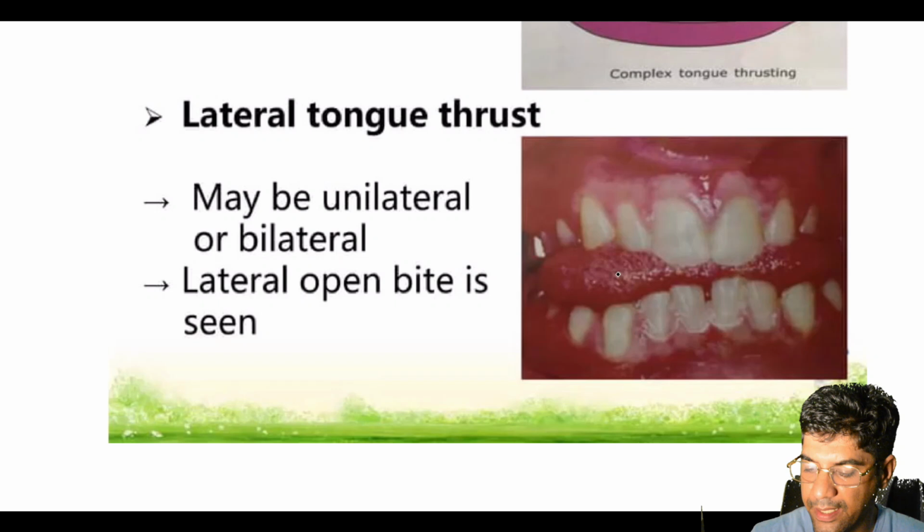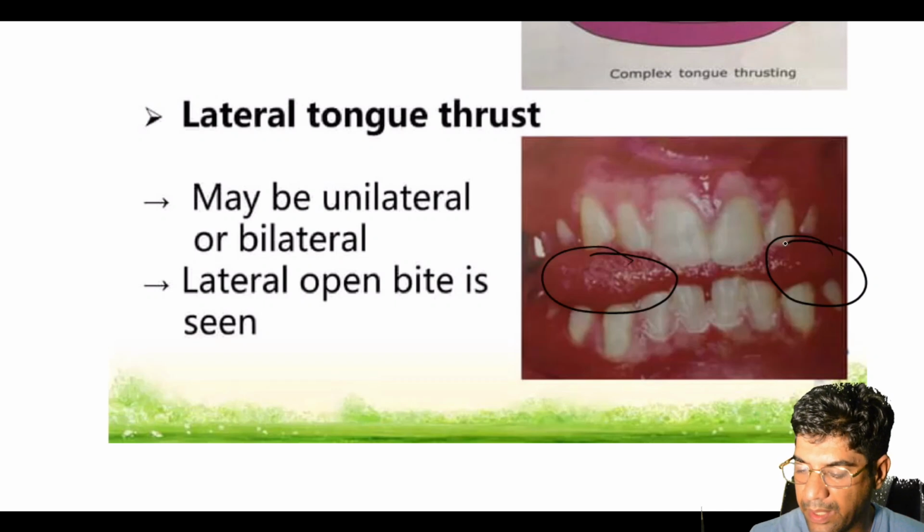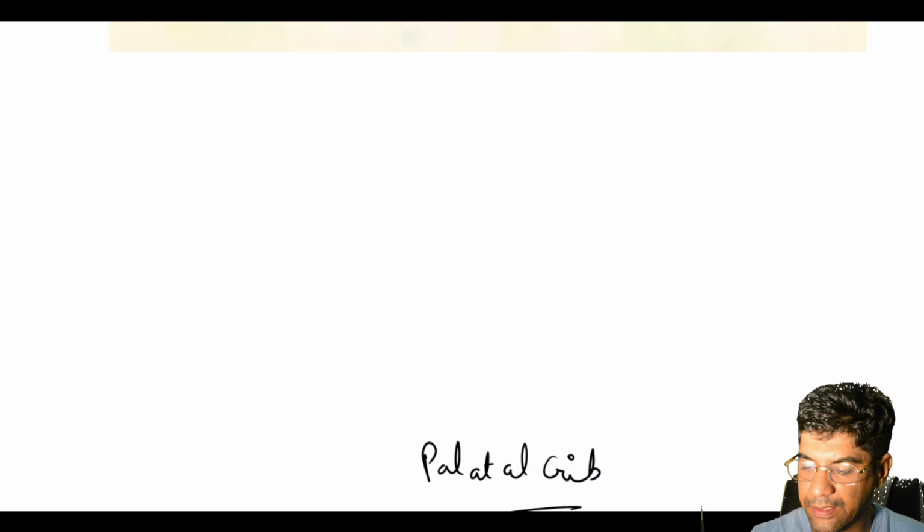This one is the lateral tongue thrust. It may be unilateral, one-sided, or it may be seen on both sides. Lateral open bite is seen.